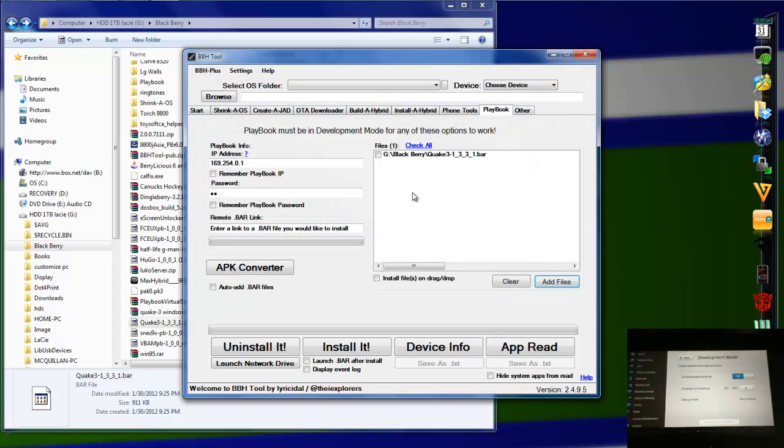So open, make sure you check the box, and see we have the buttons down here, and launch the bar after file, display event log. You can have it install as soon as it's dragged and dropped, boom, it's installed. But I like to see what I'm doing, so now I can hit install,